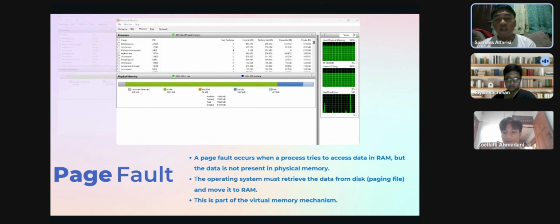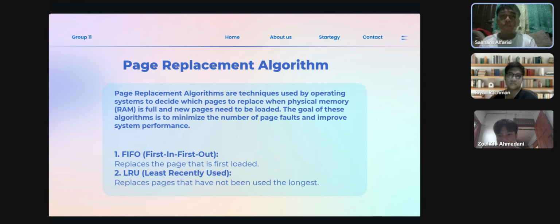And the presentation will be continued by our brother Zulkifli Ahmadani. Okay, the next slide will be page replacement algorithm.